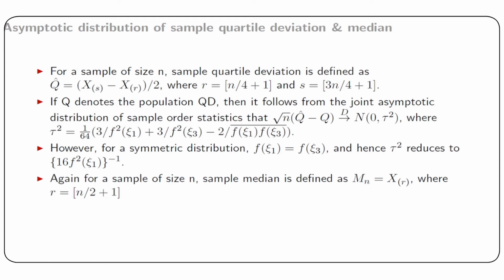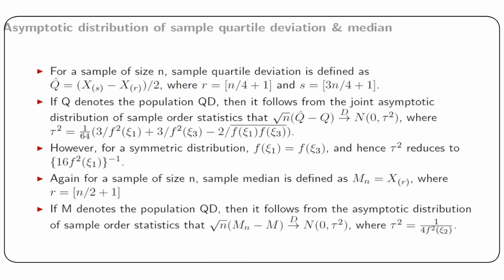So, if m denotes the population median, then it follows from the asymptotic distribution of sample order statistics that square root of n, that is large sample distribution of mn, is again normal with mean m and asymptotic variance tau square, where tau square is nothing but 1 by 4 times f square xi 2, where xi 2 is the population second quantile.